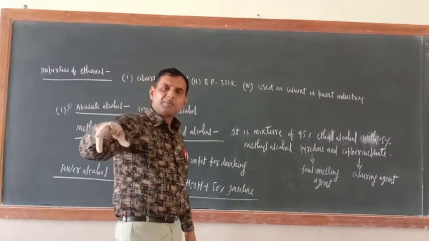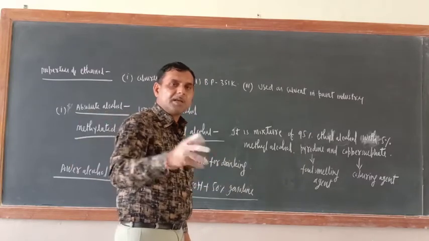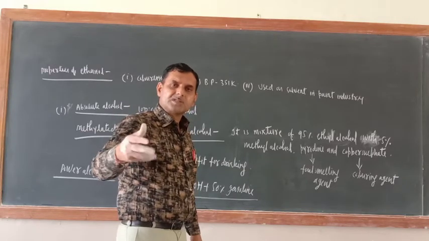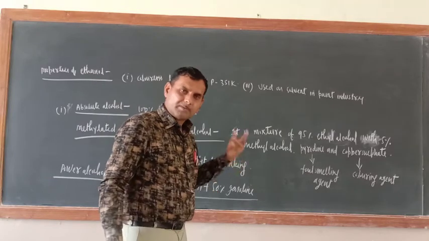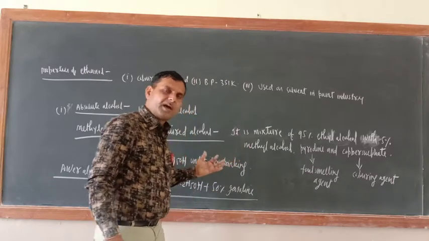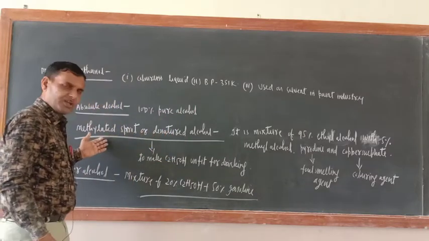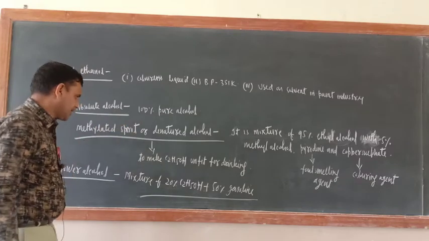So now the government has decided to coat it with neem, meaning an extract of neem. It will produce a smell, and now milk cannot be synthesized out of it. So this is one way of stopping the misuse of ethyl alcohol. This is known as methylated spirit or denatured alcohol.